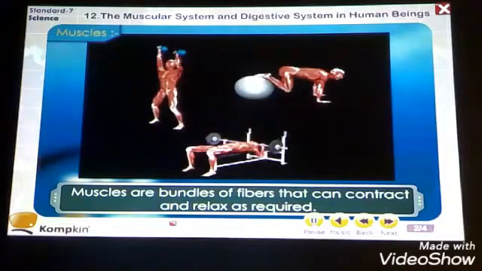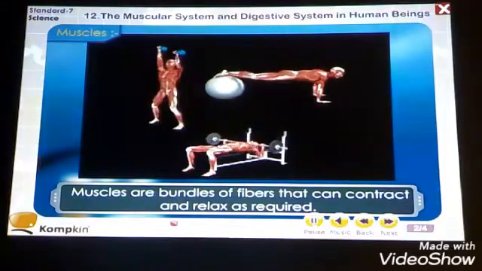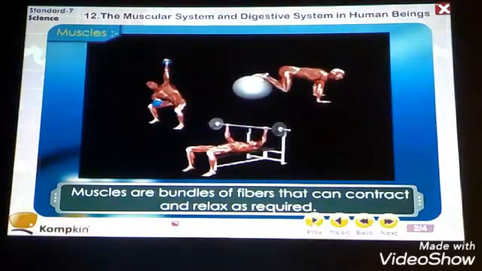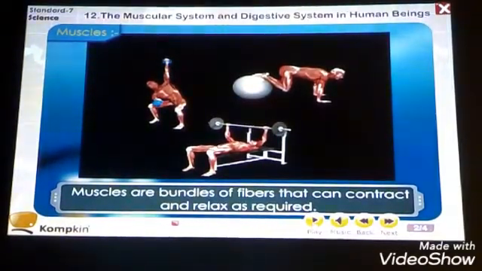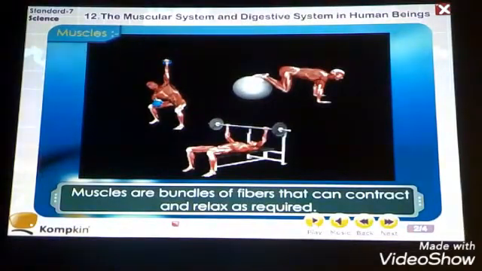Muscles are bundles of fibers that can contract and relax as required. Fibers means they are a tissue formed by different fibers, and they contract and relax as per the need of the body. So the muscles are the most important part helping in movement and forming the muscular system in the human body.